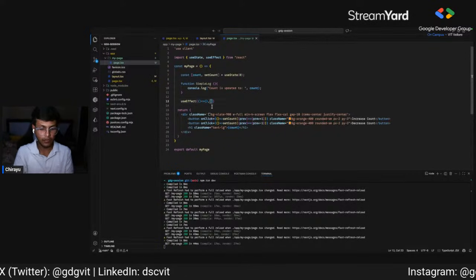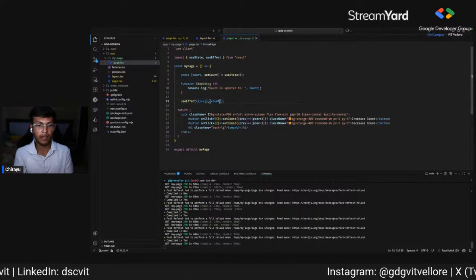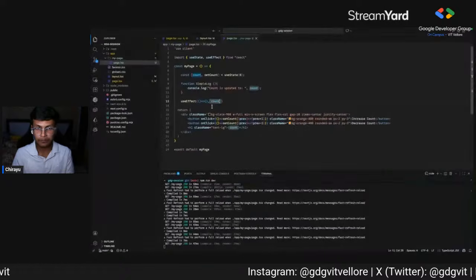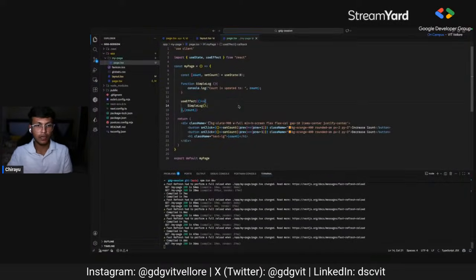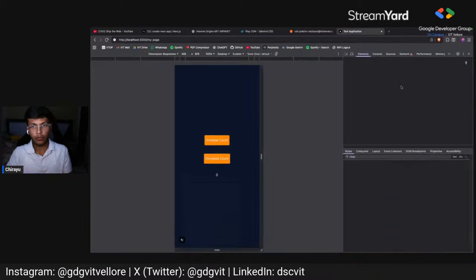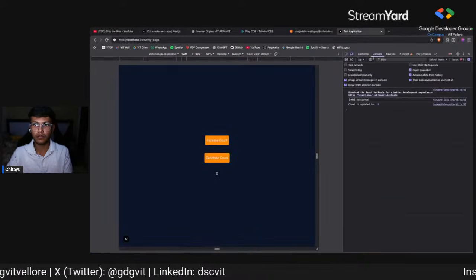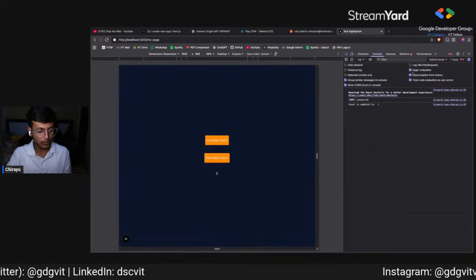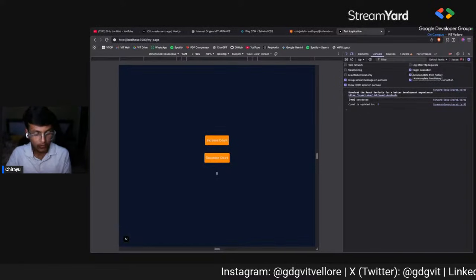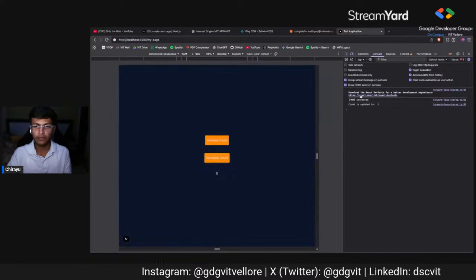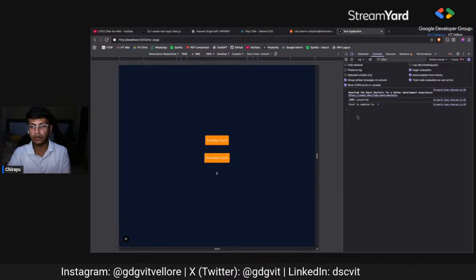As of now I'm adding count to the dependency array, and then I'll run this simple log function. Now if I open the console, the shortcut key is alt control C or alt shift C, depending on your operating system.